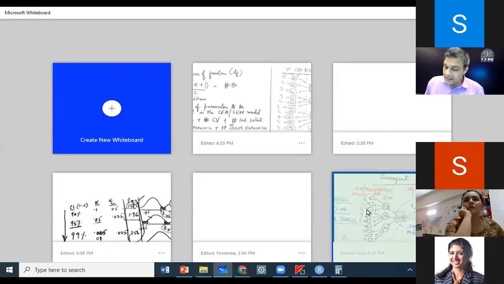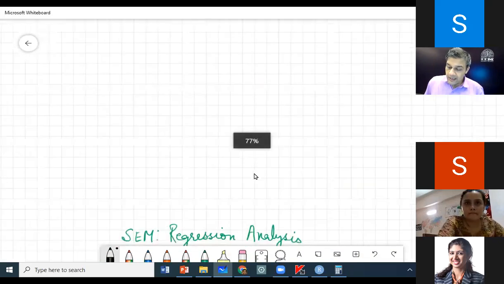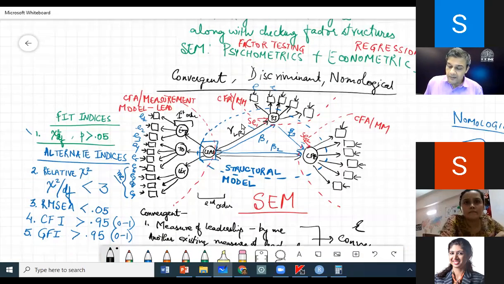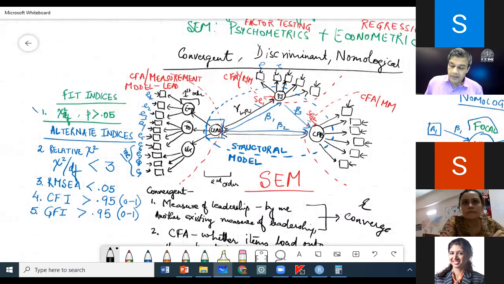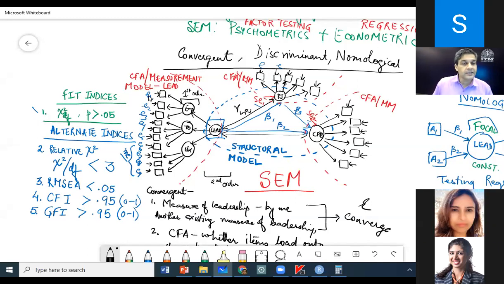Structural error will always be SE1 and SE2, when you have a path from one latent factor to another latent factor. If you have a path from a latent factor to an observed item, it will be measurement error. Is this distinction clear? Yes, sir.